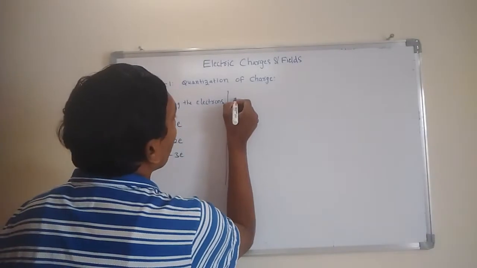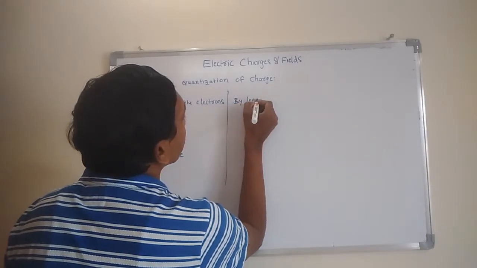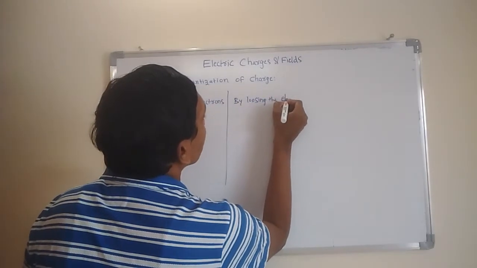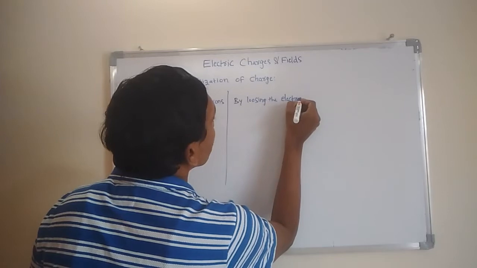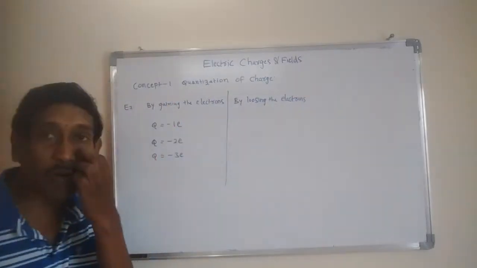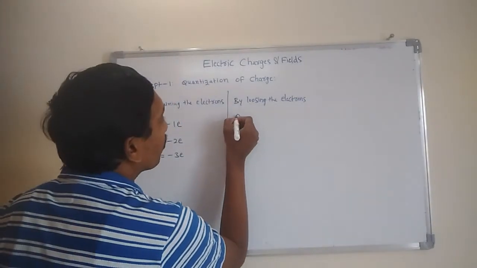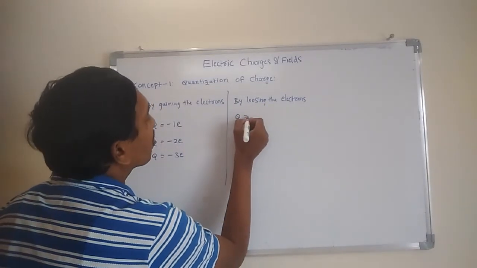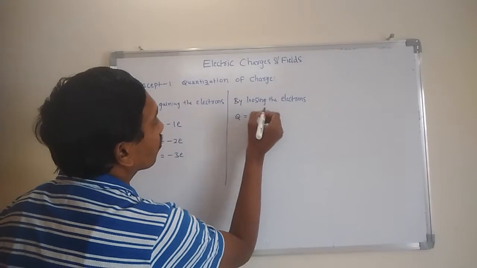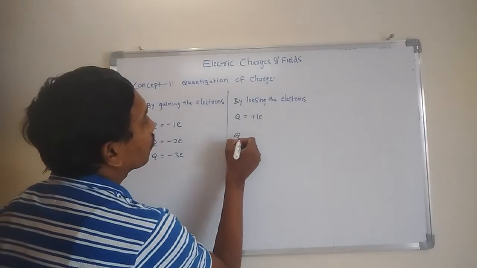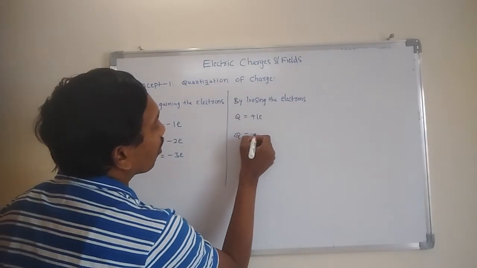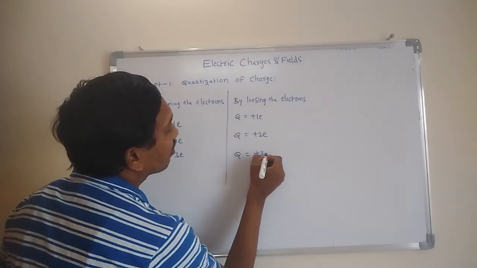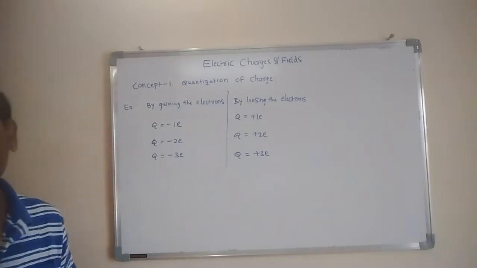Otherwise, by losing electrons, the same body loses some electrons. Then what is the charge of the body? For example, if it loses one electron, the charge of the body is plus 1e. If the same body loses 2 electrons, plus 2e. If it loses 3 electrons, plus 3e. In this way we measure the charge of a body.